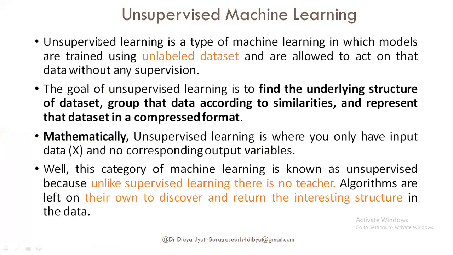Unsupervised machine learning: from the name it is clear that there will be no supervisor. The machine will be trained with an unlabeled data set. The goal of unsupervised learning is to find the underlying structure of the data set, group the data according to some similarities, and represent the data set in a compressed format. Mathematically, unsupervised learning is where you only have input data X and no corresponding output variable. This category of machine learning is known as unsupervised learning because no supervisor is there.